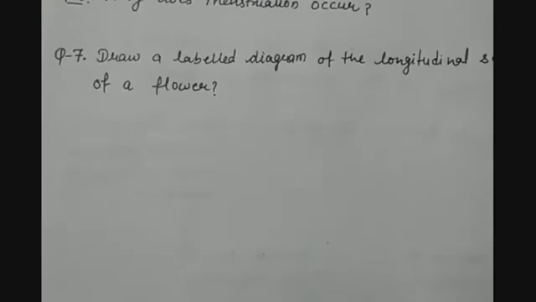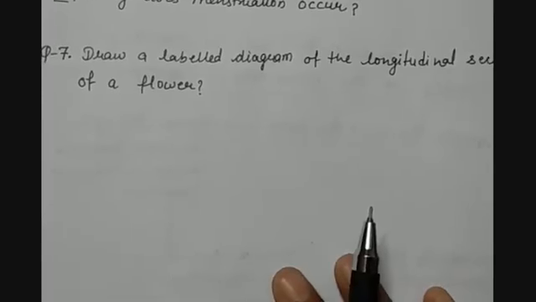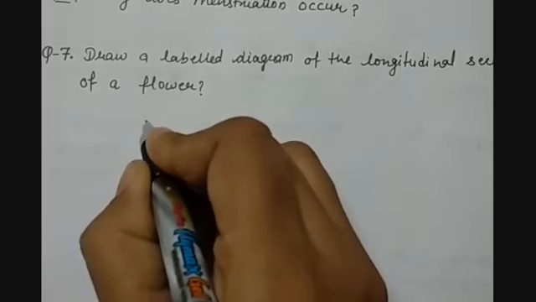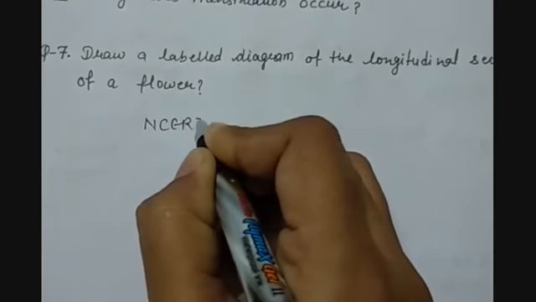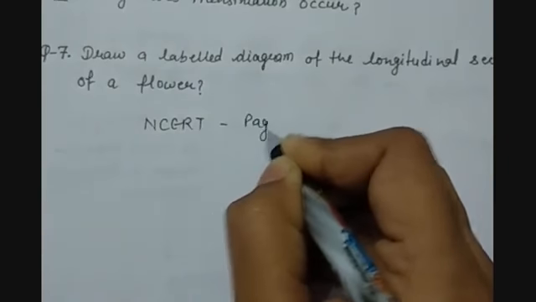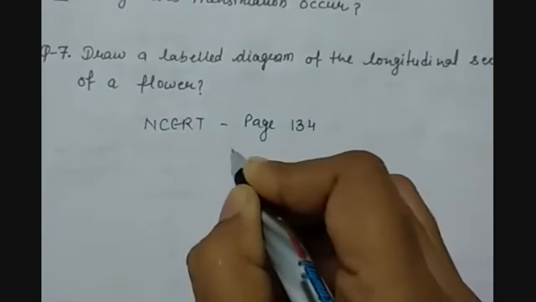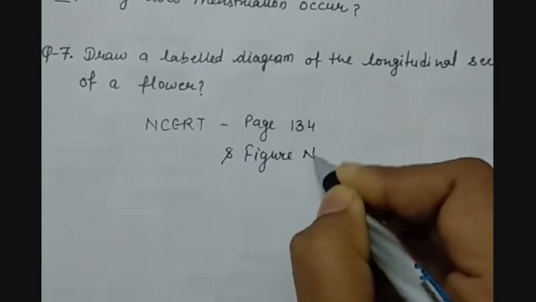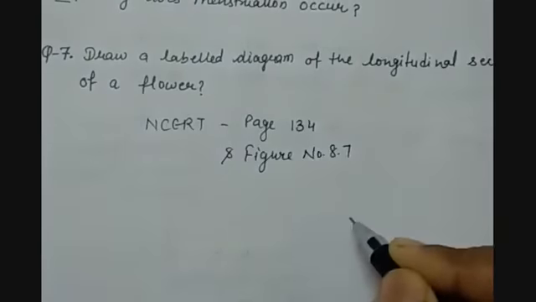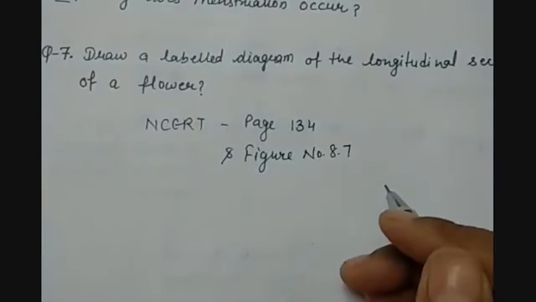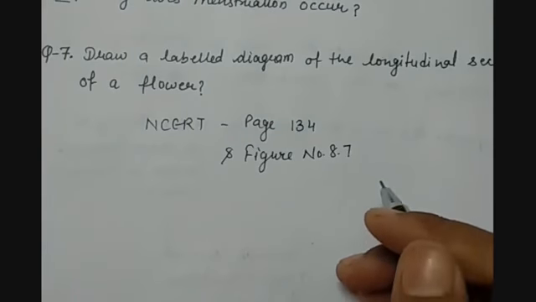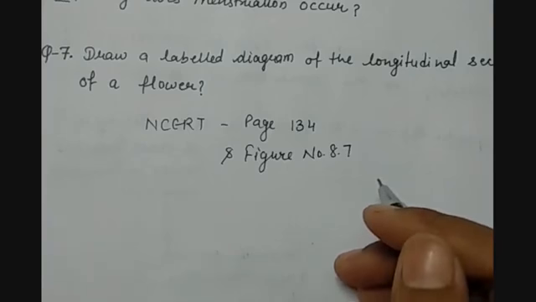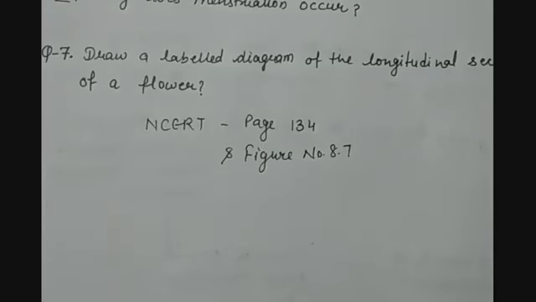Question number 7 is, draw a labeled diagram of the longitudinal section of a flower. So children, for this you can refer to the NCERT page number 134 and figure number 8.7 that shows you the longitudinal section of a flower. And remember, when you are drawing the diagram of the longitudinal section of a flower, do not forget to mention the names of each part.